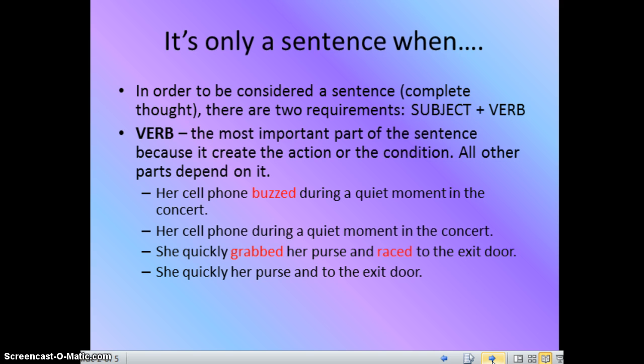In number 3, she quickly grabbed her purse and raced to the exit door. We have our two verbs, grabbed and raced, and so we know what she's doing. There's no question about it. But the fourth sentence, she quickly her purse and to the exit door, no verbs are there, and it's somewhat confusing as to what she's doing with her purse and then heading toward the exit door. So it's always important that your sentence has a verb, which is an action or a state of being.